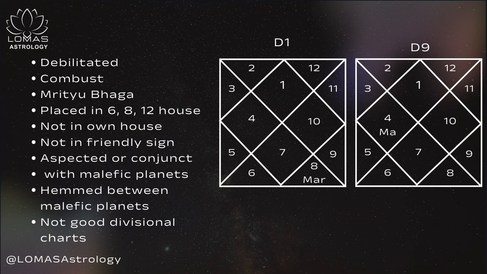Now we'll see the condition in the divisional chart. For example, if in the Lagna Kundli or Lagna chart a planet is in exalted position, and in Navamsha it is getting debilitated, or going to an enemy sign, or getting conjunct with Rahu Ketu, then that is not a good condition. We can say that the planet has become weak in Navamsha. So that's all about this.